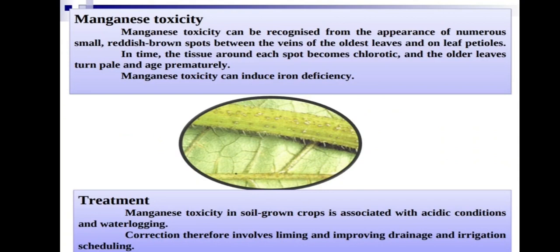Do it for acidic soils, because plants need neutral soil for their growth. To bring acidic soil to neutral, we must add lime. If alkaline soils are to be brought to neutral, it means gypsum. This is to be remembered. Improve drainage and irrigation schedule. Not giving irrigation full over the week, but scheduling weekly once or weekly twice, like that. Then we can decrease the manganese toxicity.